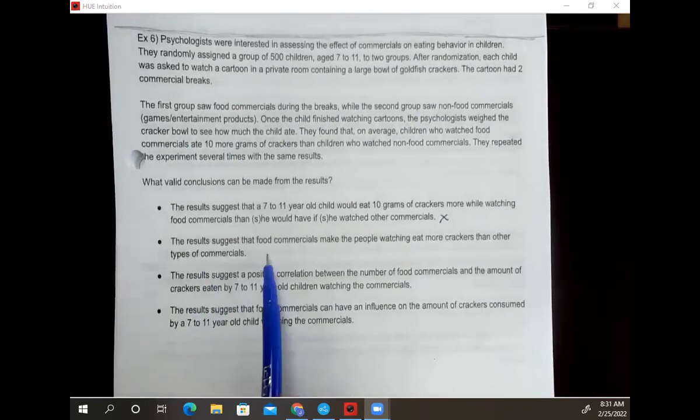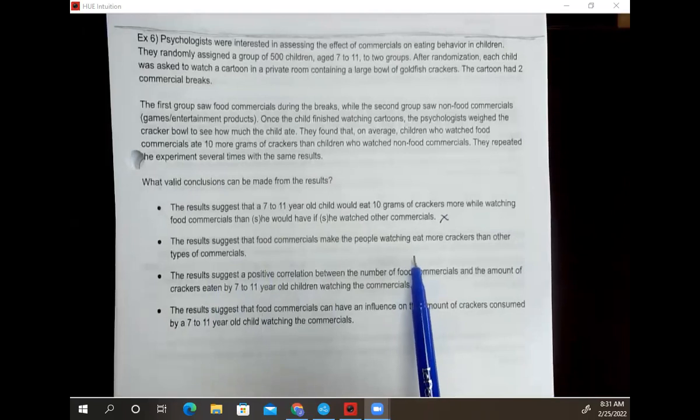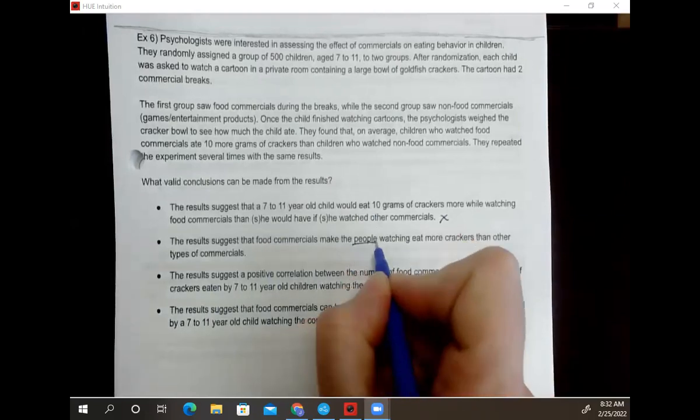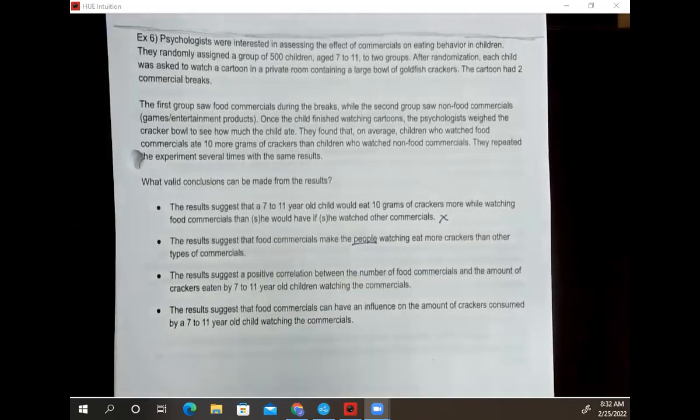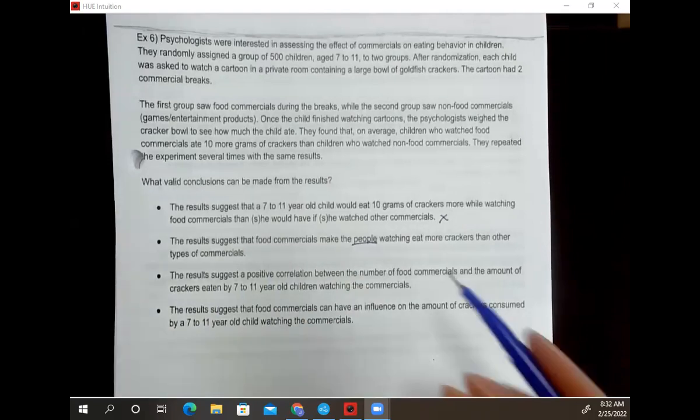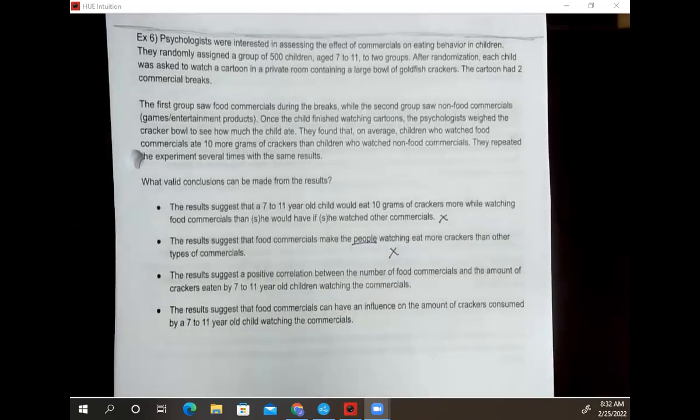Option 2, the results suggest that food commercials make the people watching eat more crackers than other types of commercials. This is more general, okay? We're gonna eat more crackers if we're watching food commercials. That part's good, but here's the tricky part. It says people. We didn't do an experiment on all age groups or types of people. Our experiment was only on kids age 7 to 11. So I don't like this one for that reason.